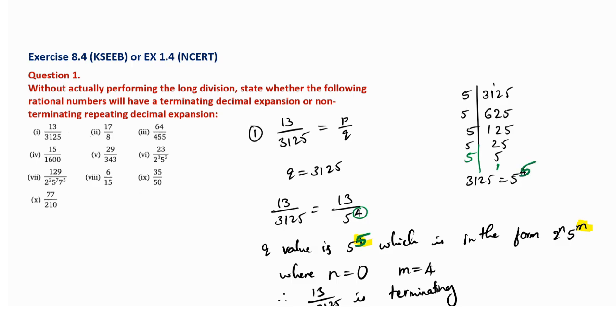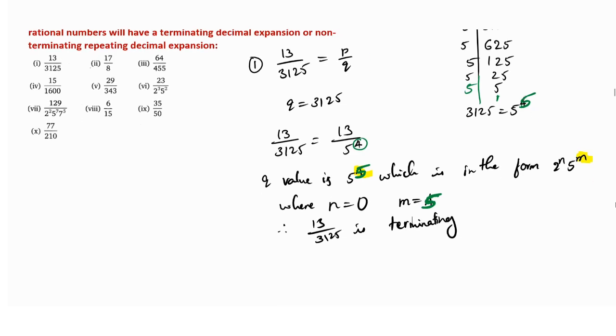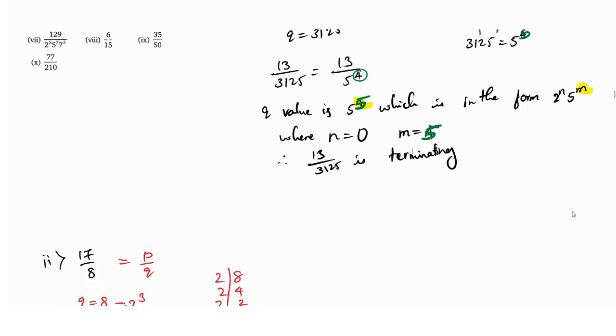The last one I have not done. So 5 raised to 5. Here the m value is how much? 5. Yes, make it correct. In the previous question the m value is 5, not 4. The power is 5. I had not done the calculation for the last one. Okay, good.